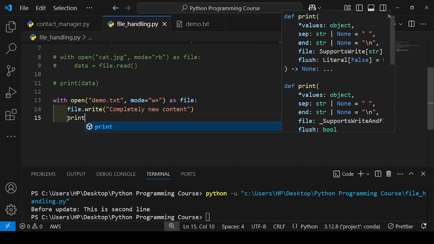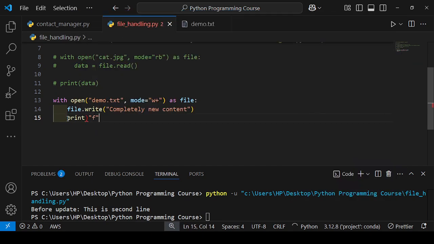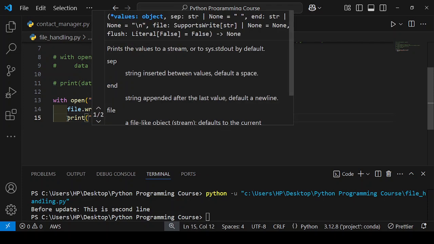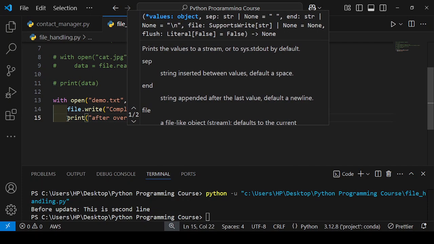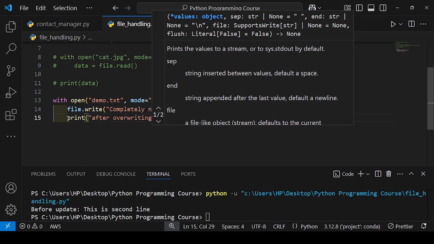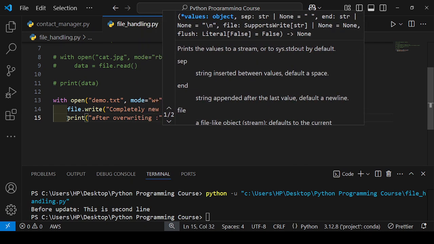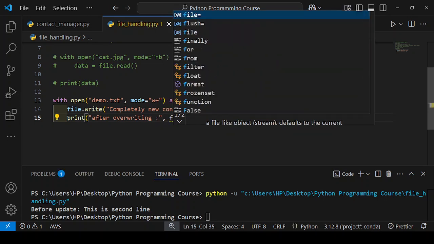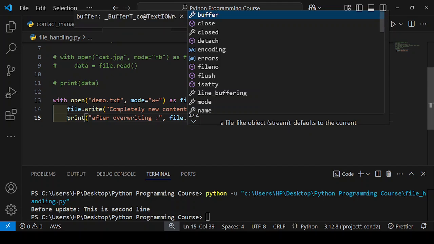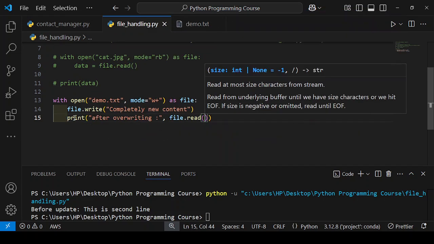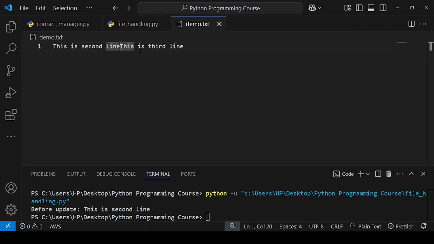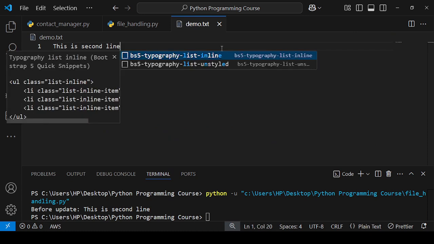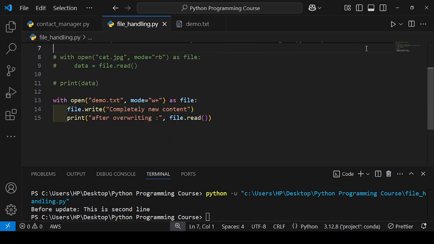Here I will write print after overwriting. First it will write, then it will read. So I will print file.read. Then let's see. First I will remove this line. Okay. See what output we get. Here you will see.